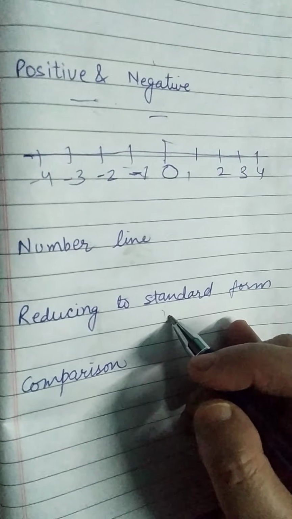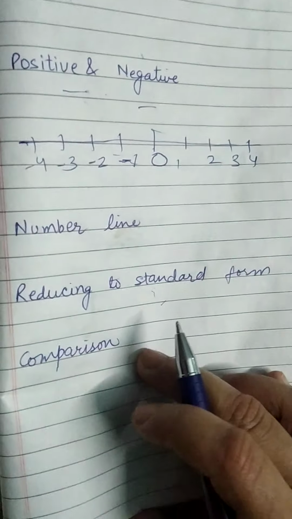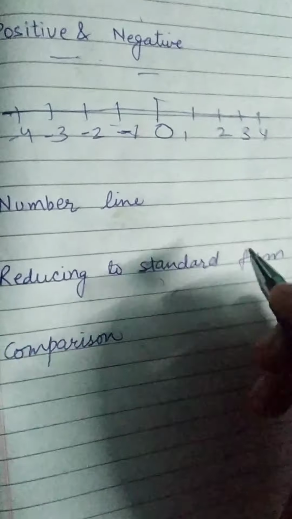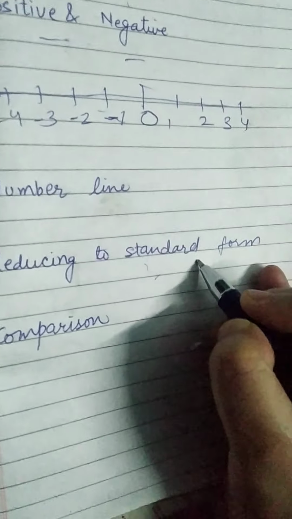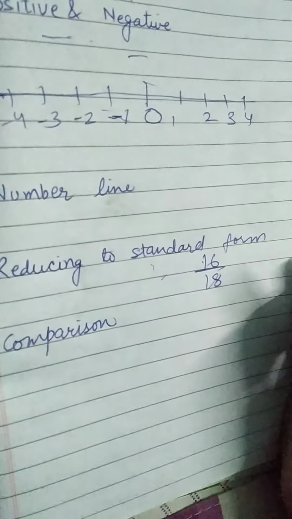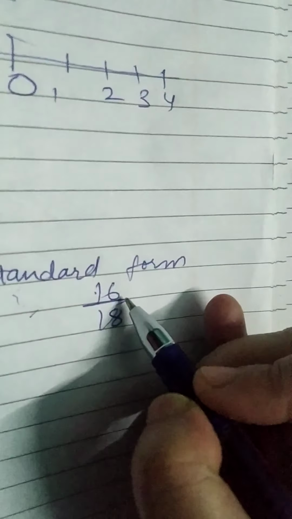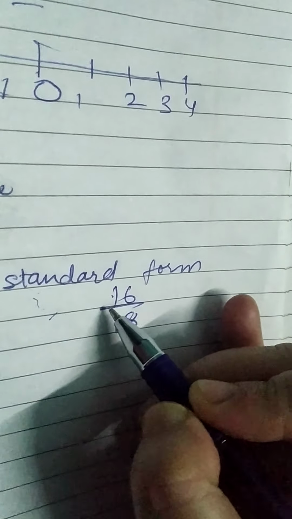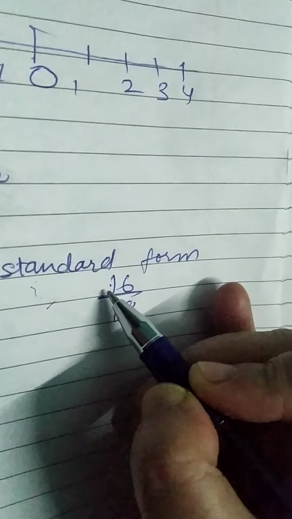Very good, students. Then coming to reducing to standard form, again it's the same. Suppose you have 16 upon 18. Now 16 upon 18, you can reduce it to the lowest terms.